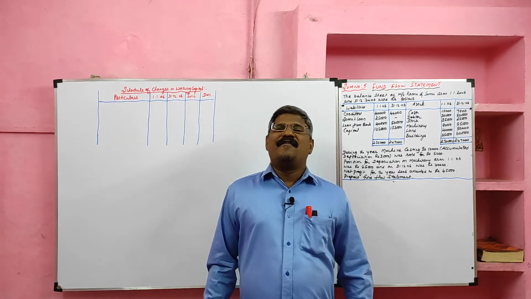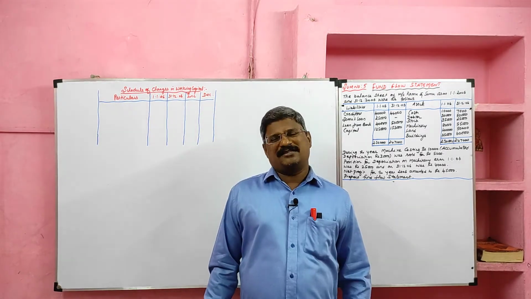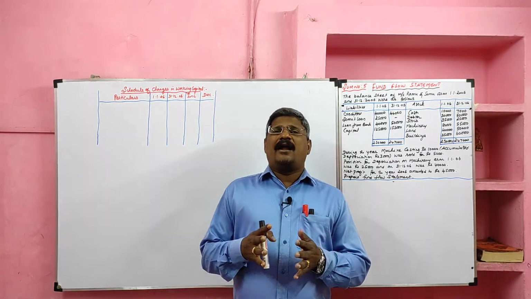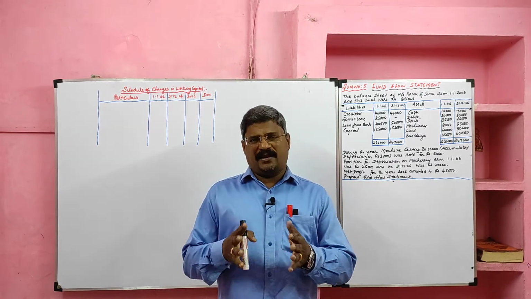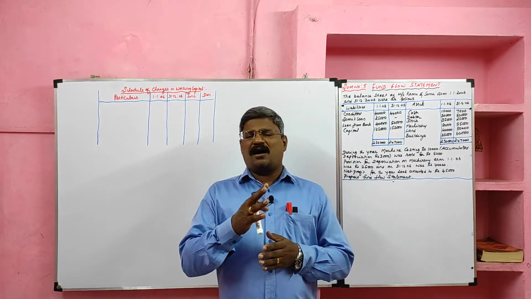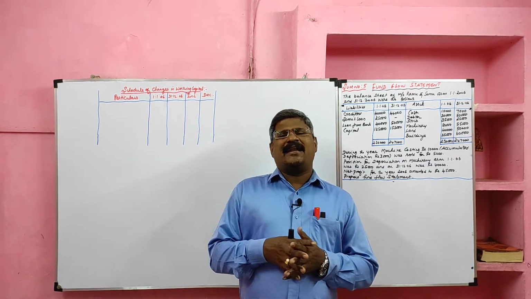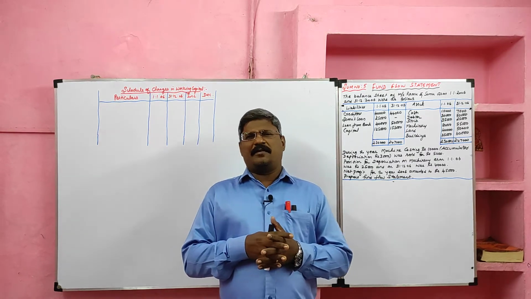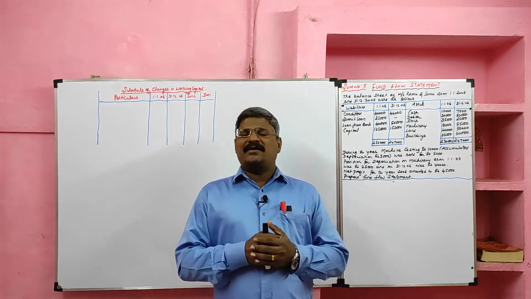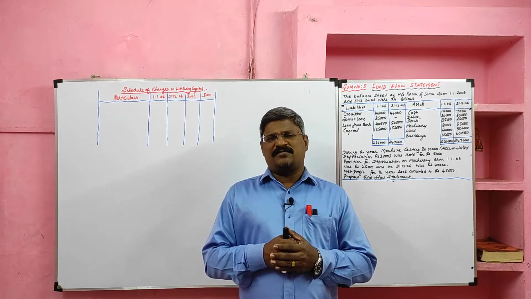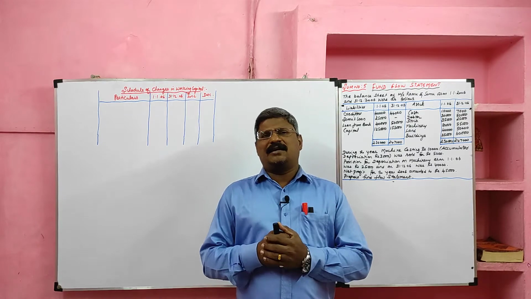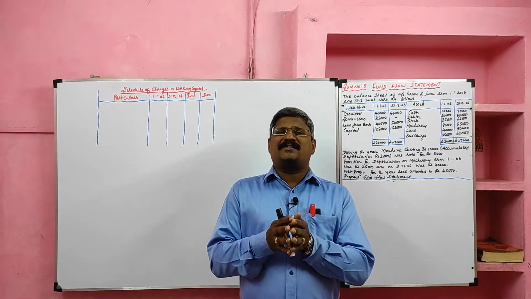Today we are going to learn the fifth comprehensive problem on fund flow statement. Here we are going to learn about the treatment of provision for depreciation on fixed assets, situation 3. In situation 1, provision for depreciation opening balance and closing balance are given in the balance sheet. In the second case, the opening balance and closing balance of provision for depreciation are given in the adjustment. Here, in the third situation, the opening balance and closing balance of provision for depreciation are given in the adjustment. Along with that, information relating to part of asset sold is given.